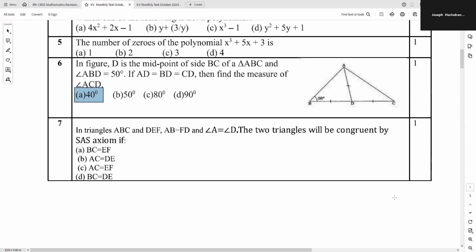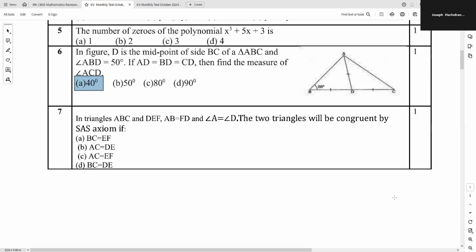Seventh question. In triangles ABC and DEF, AB is equal to FD. The two triangles will be congruent by SAS axiom if... See, SAS is side, angle, side. Two sides and its included angle.